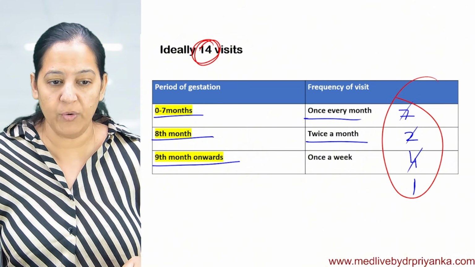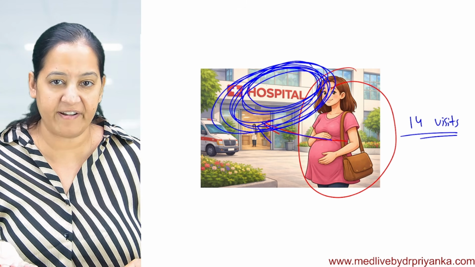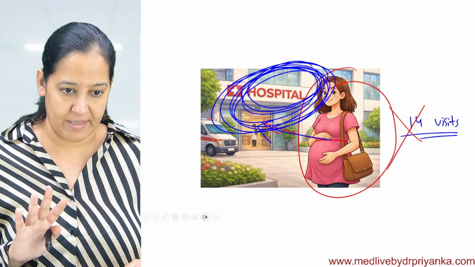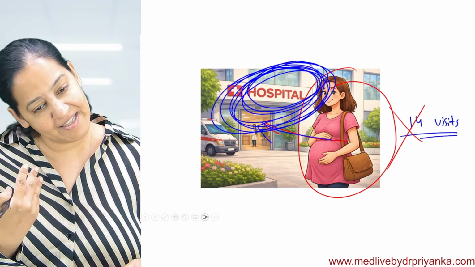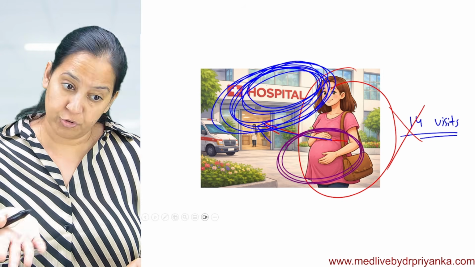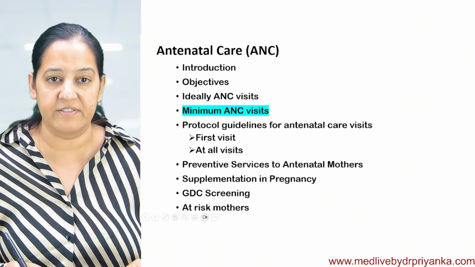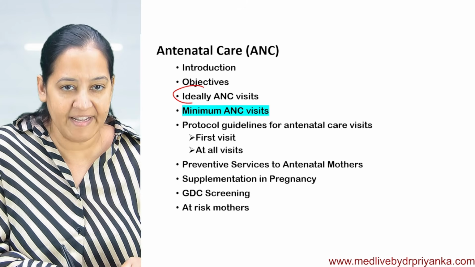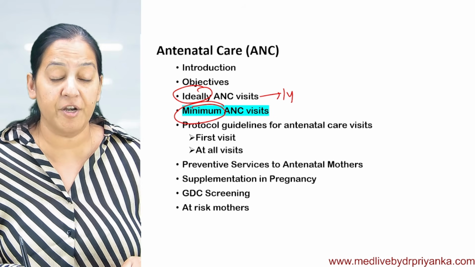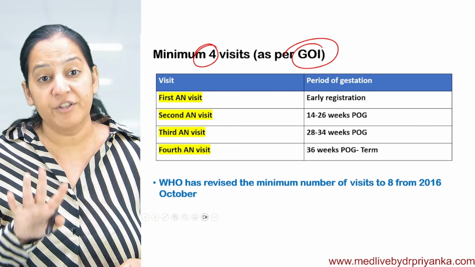Ideally. But in the periphery, it's difficult. In the village, the pregnant ladies are not very aware, and ideally they don't do 14 visits. If everything goes well, in the periphery the pregnant ladies do home delivery only. They don't go for delivery even to the hospital. For antenatal visits, sometimes they don't even go for a single visit. So what is the minimum? This is ideal. Ideal visits should be 14. But what should be the minimum antenatal visits? Minimum recommended by WHO: the minimum visits should be 4. As per Govt of India, there should be 4 visits.